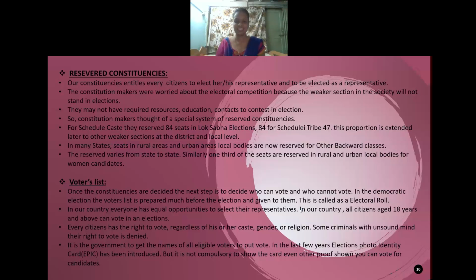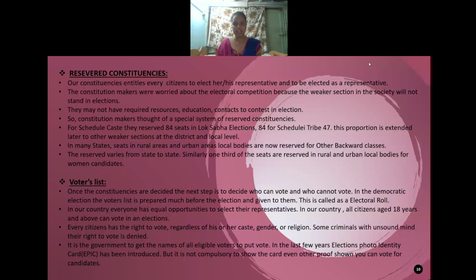Good afternoon, children. In the last class, we learnt about the election procedure in our country, how the election system is held and in what way the elections are conducted. According to that, the first procedure is that we divide the country into different constituencies based on the population, and the representatives will stand in the election according to that area.